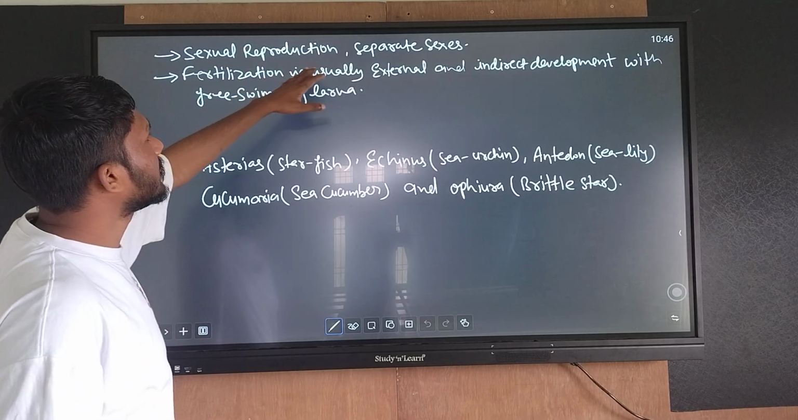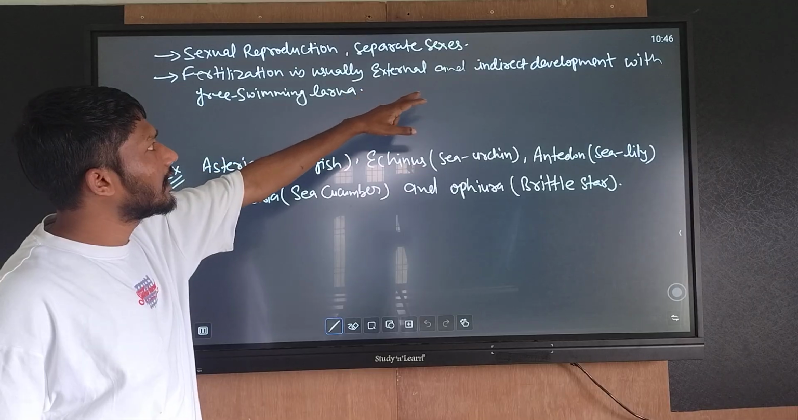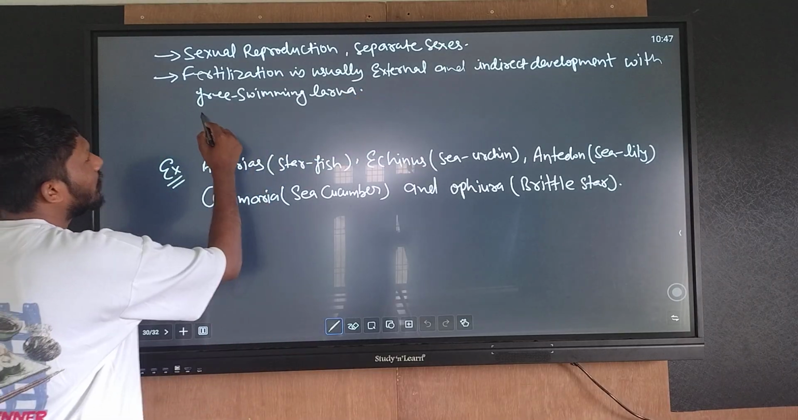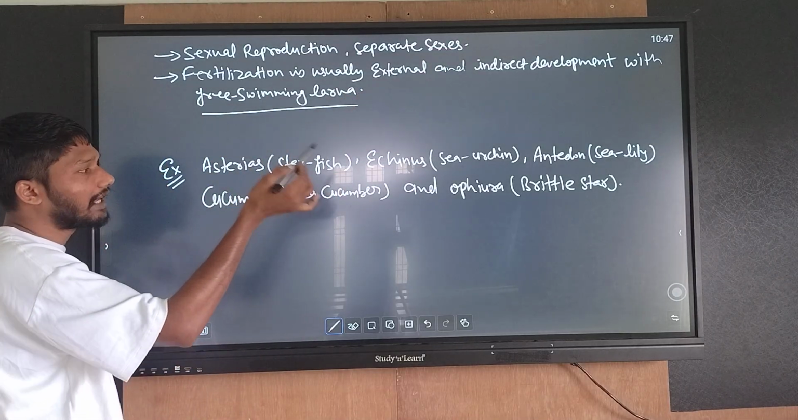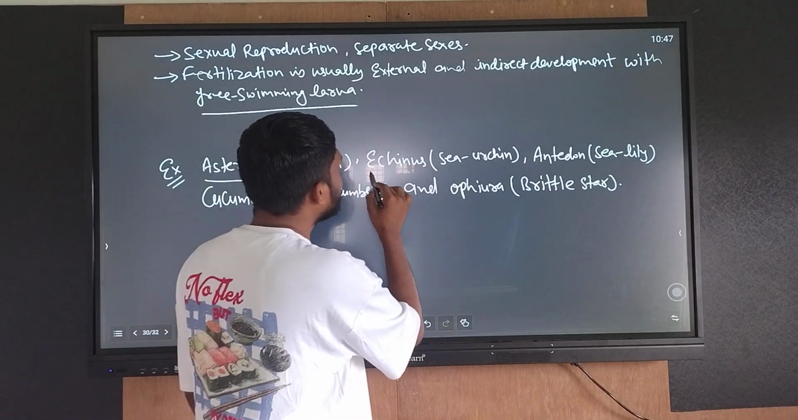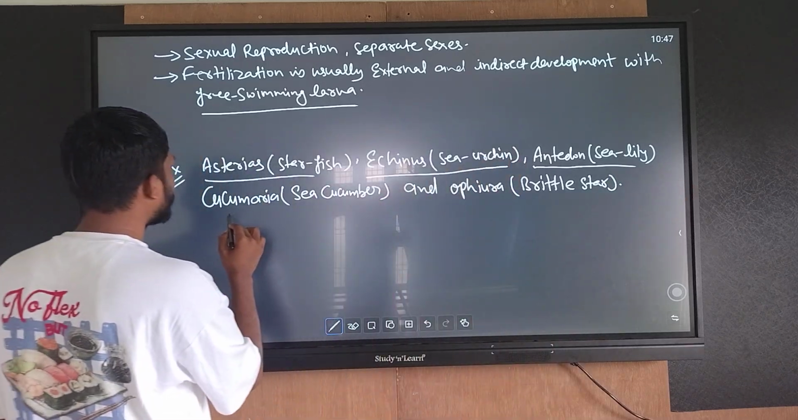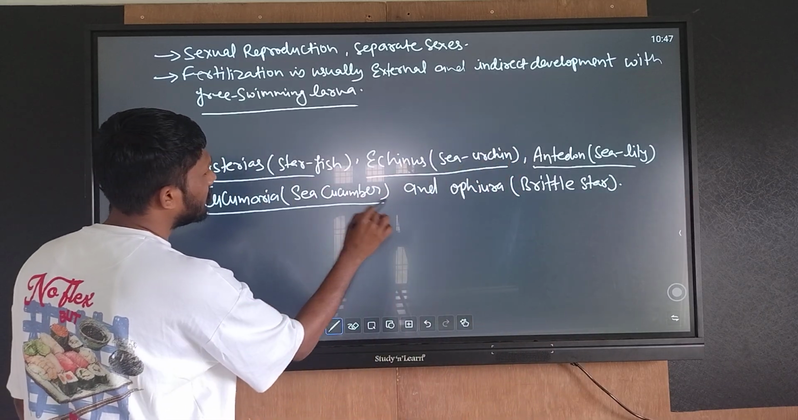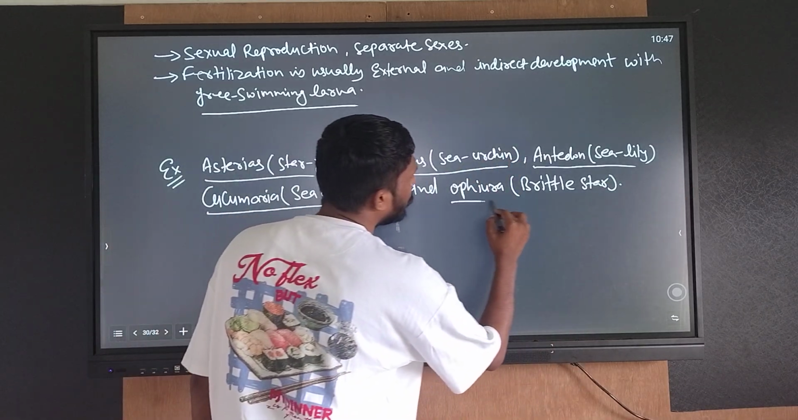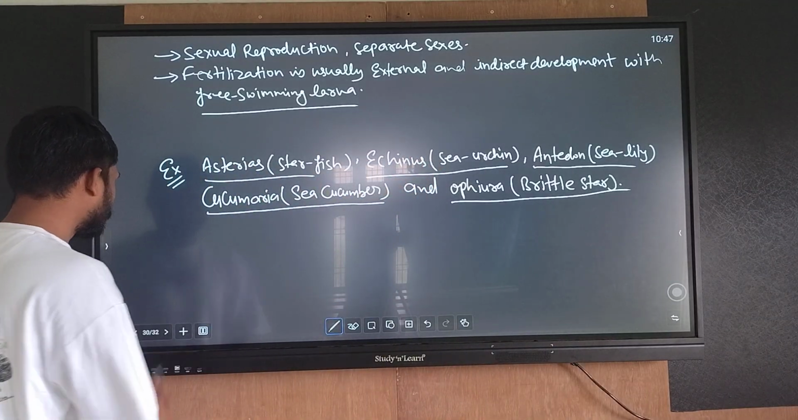Sexual reproduction, with separate sexes. Fertilization is usually external, and development is indirect with a free-swimming larva. Examples: Asterias, starfish; Echinus, sea urchin; Antedon, sea lily; Cucumaria, sea cucumber; and Ophiura, brittle star. These are the examples of Echinodermata.